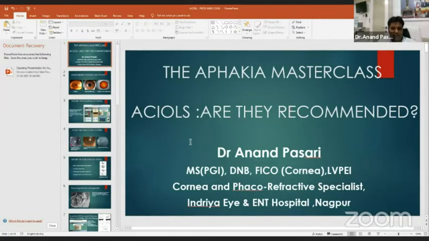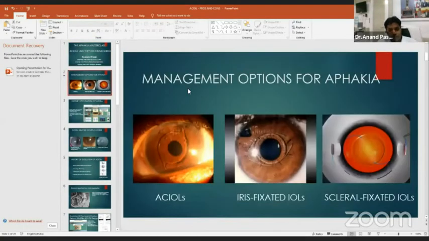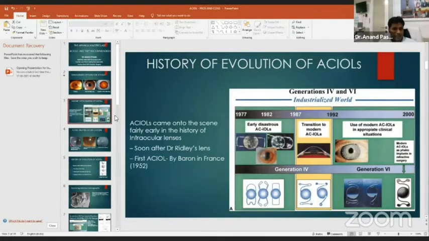So the topic is, are they really recommended in presence of the retrofixated iris sutured IOLs or the modern SFIOLs, and even with the evolution of new techniques like the Yamane technique, which has become pretty popular now. So yes, the management of aphakia has options of ACIOLs, the iris fixated IOLs, scleral fixated IOLs,